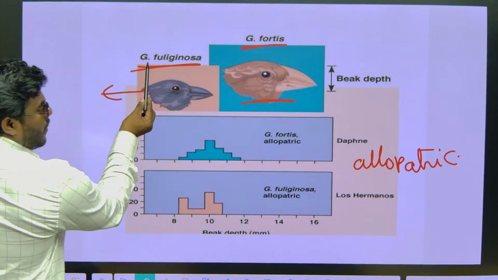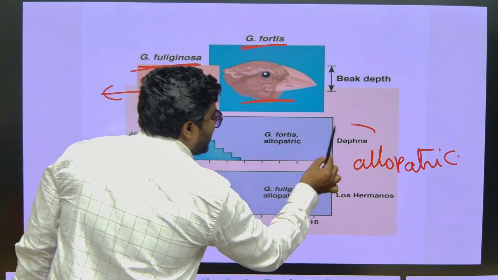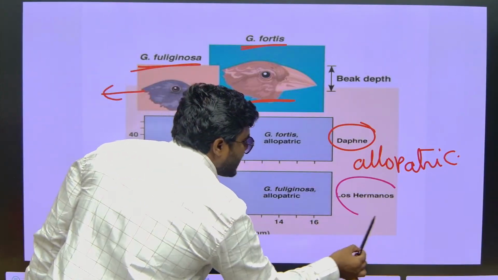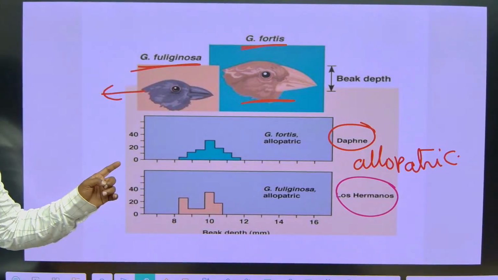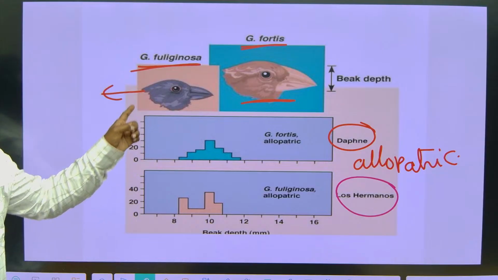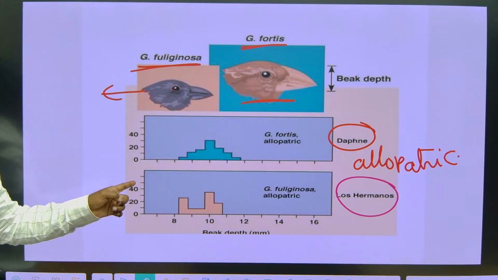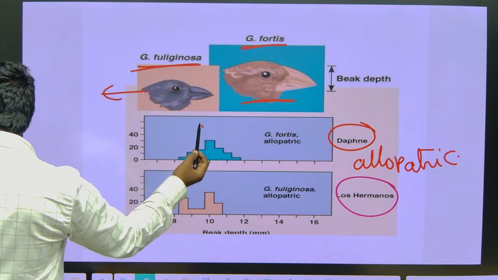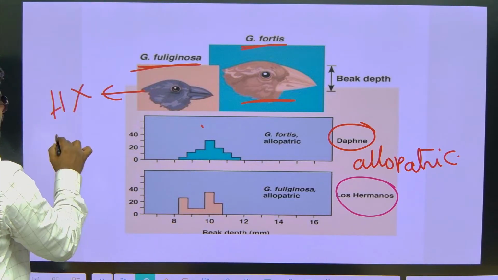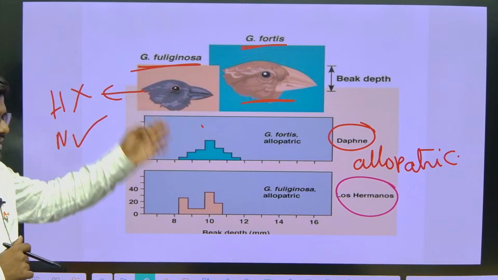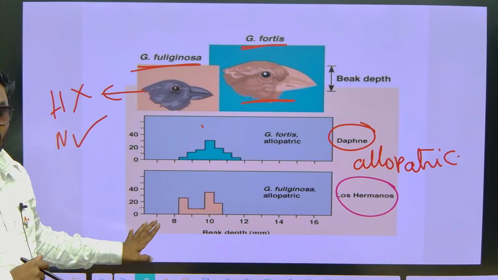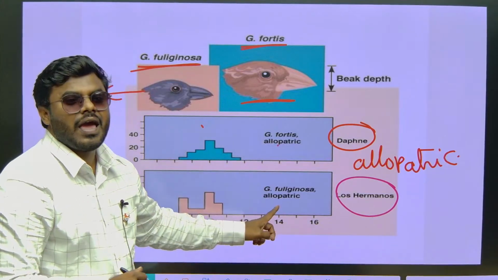But fortis is kept on Daphne Island and fuliginosa is kept on Los Hermanos Island. Can I say right now, the niche is the same but the habitat is different? Correct or not? Correct na? Because both were kept on 2 different islands. Habitat is different but behavior is the same. But is there any possibility of competition? No possibility of competition at all. These kinds of species are called allopatric.